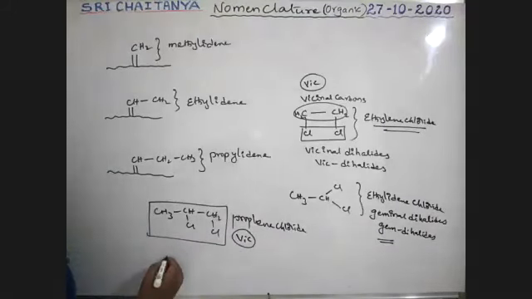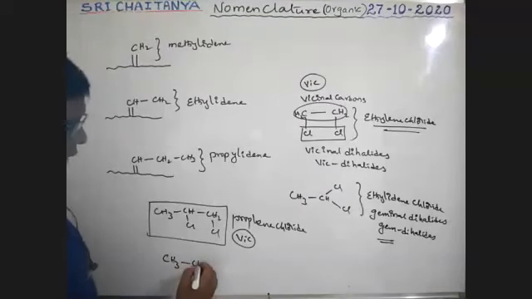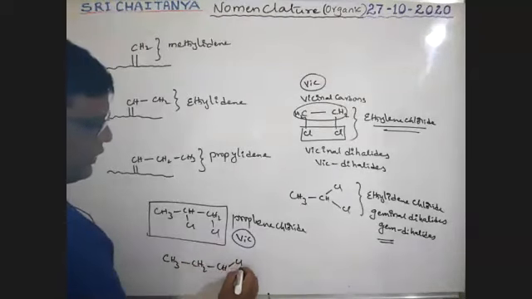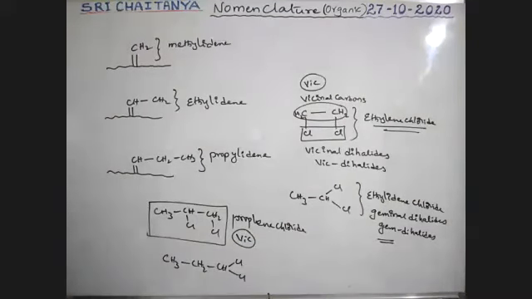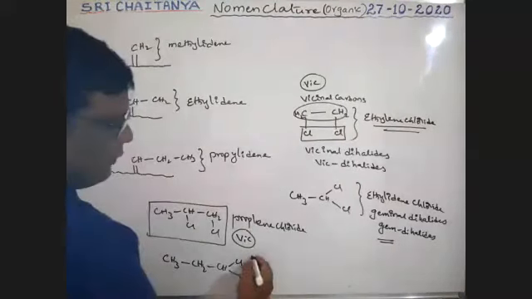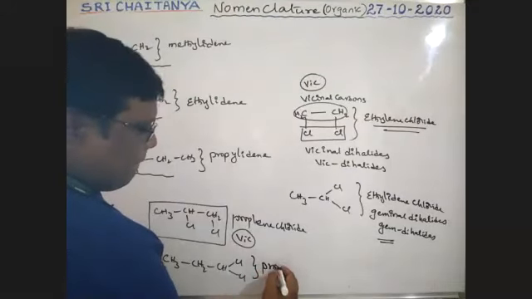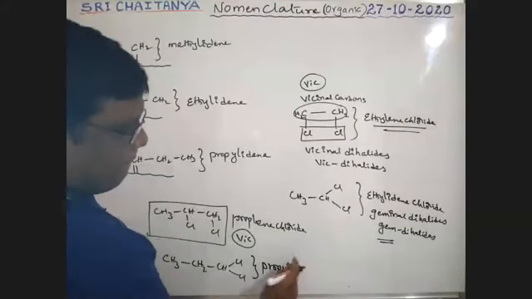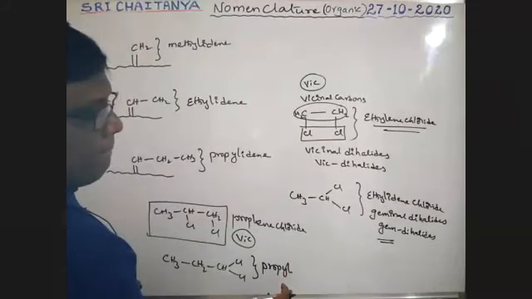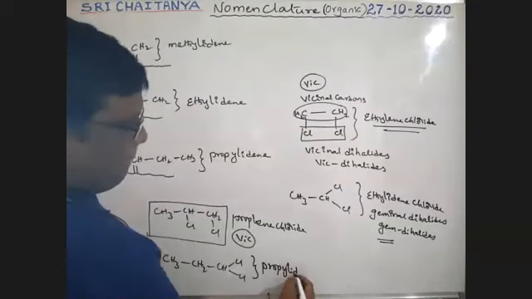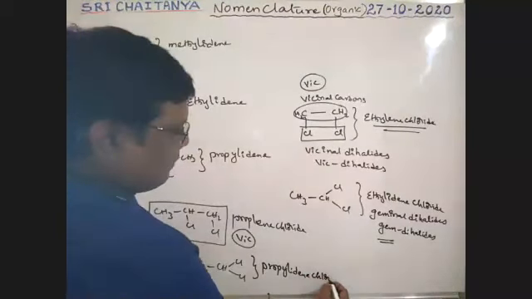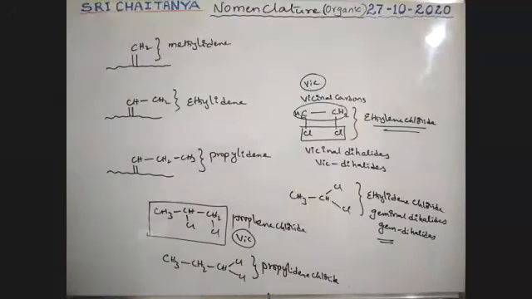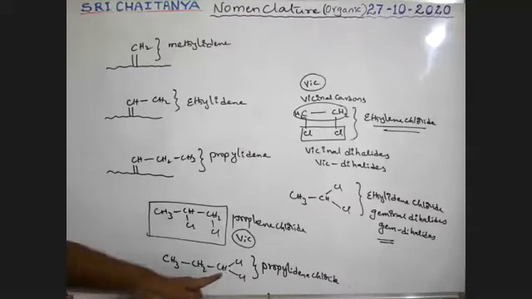Now, what is the name of this compound? CH3, CH2, CHCl2. This is propylidene chloride. It is the gem condition, with both chlorines on the same carbon.